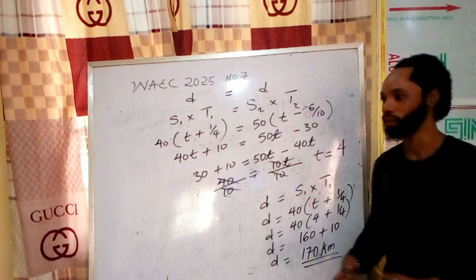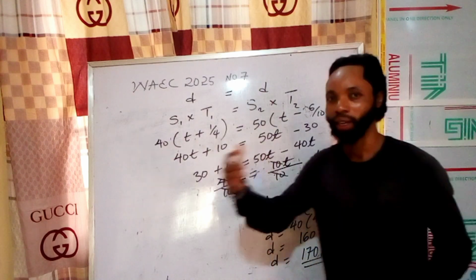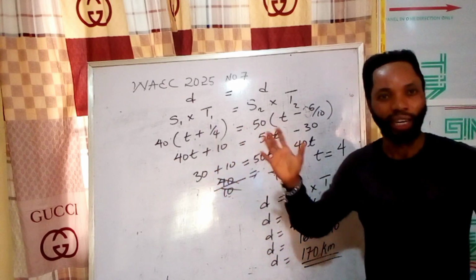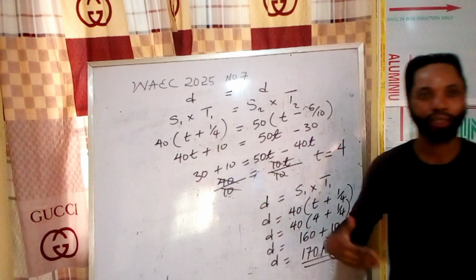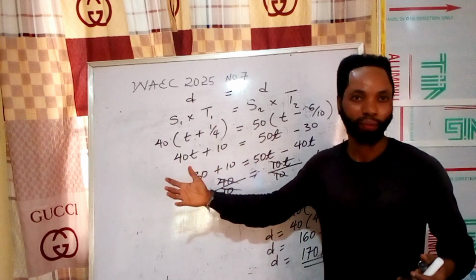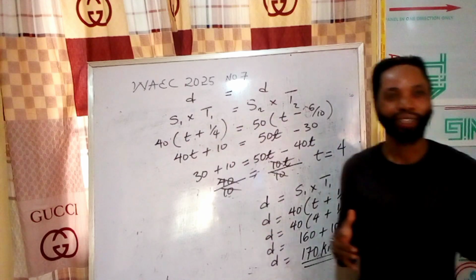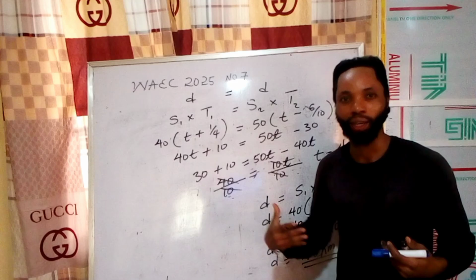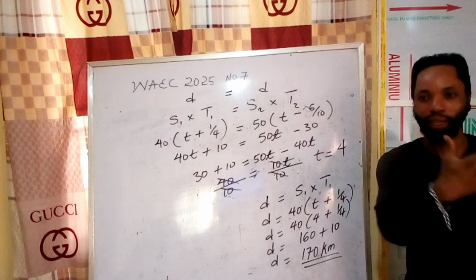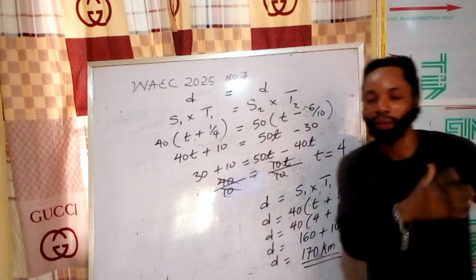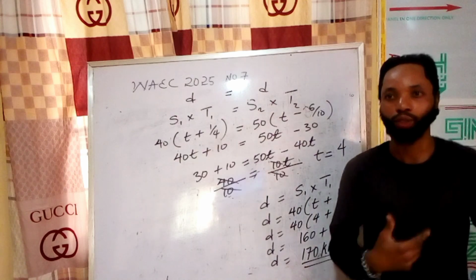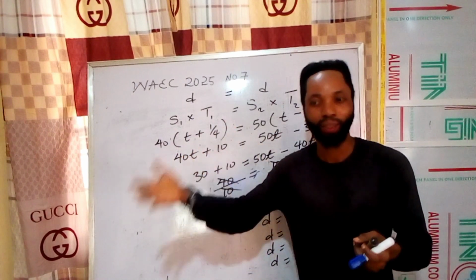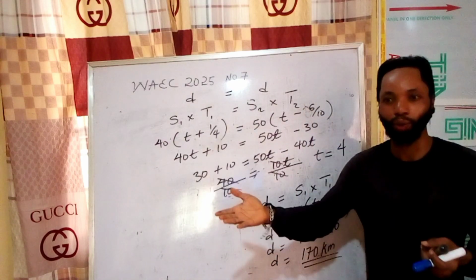What did I do again? The first time they said that if he moves at, they give you the speed, they give you the 80 kilometers, he traveled 80 kilometers in 2 hours. But we didn't know the total time. But see if he continued in that same motion, he is going to be 15 minutes late. What did I do? I used the 80 kilometers and the 2 hours to get my initial speed. So the speed was 40 kilometers per hour. They say if he continued at 40 kilometers per hour, he will be what? Arriving 15 minutes late.